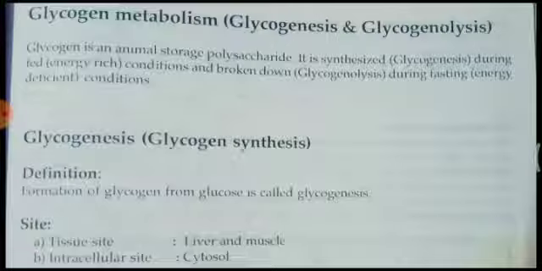glycogenesis. So in the first line you can see it is synthesized during the fed condition, means whenever you have had very good food, and breakdown, glycogenolysis, takes place during fasting, that means whenever you are not fed, or when you are in a hungry or fasting condition or starvation condition.